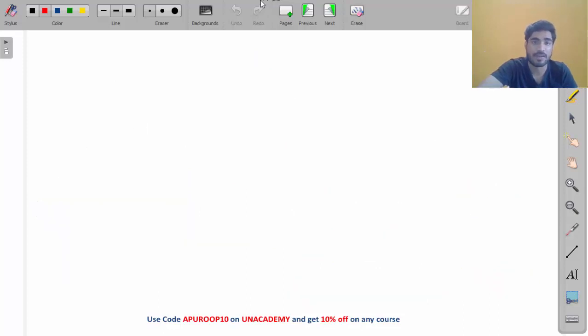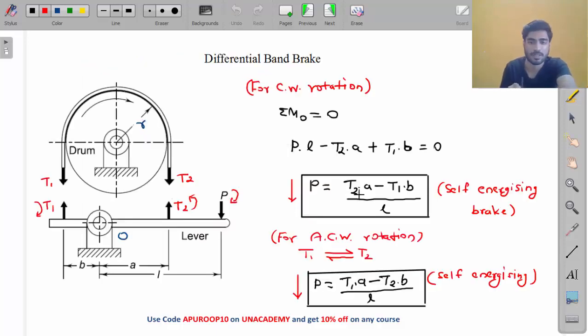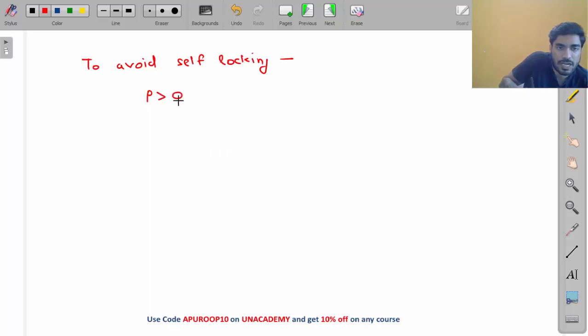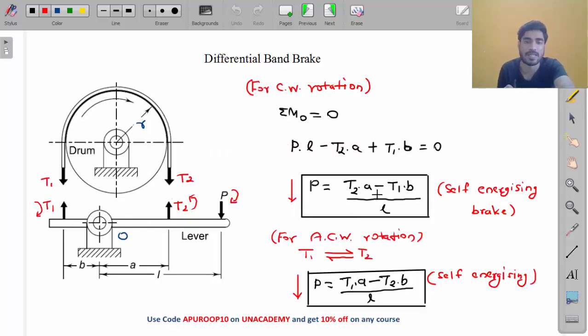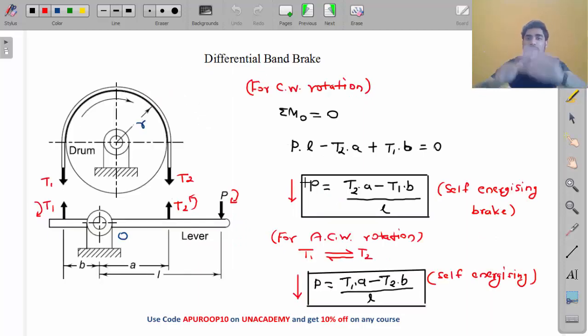Now, my friend, this brake can also be self-locking. What is self-locking? Self-locking means when P becomes 0, then the brakes will be automatically locked. When T2A minus T1B becomes 0, then it will automatically lock. You don't want this to automatically lock. So for avoiding self-locking, P should never become 0. It should always be greater than 0. I told you in the last lecture also, P should always have some positive value.